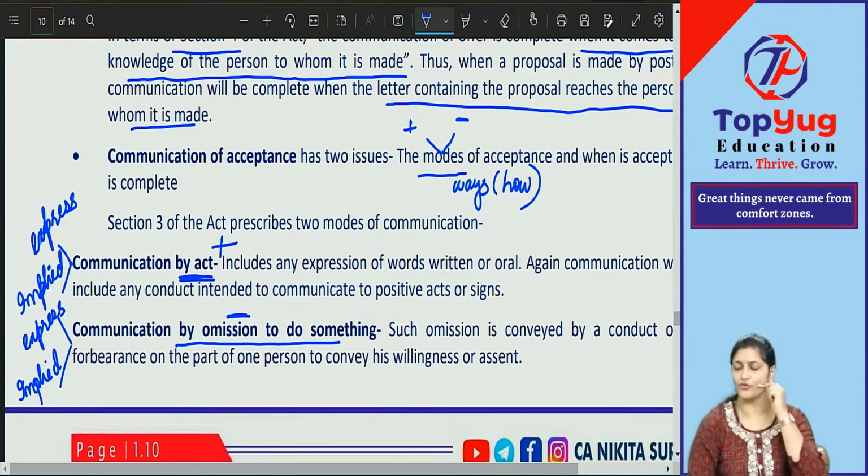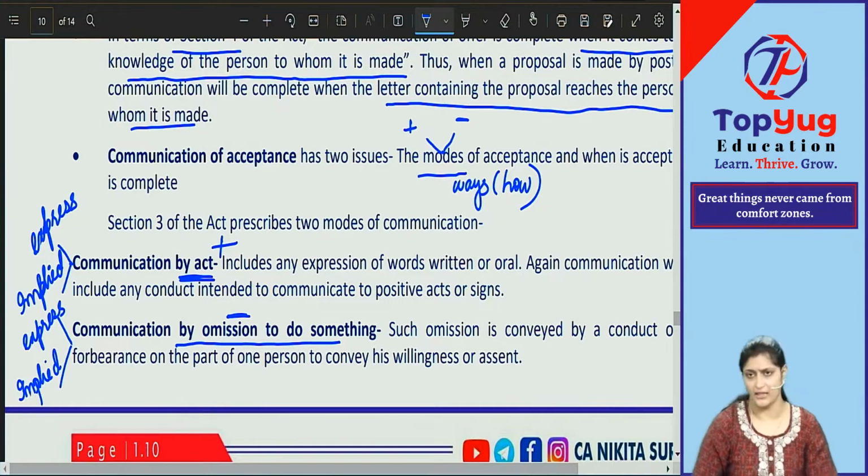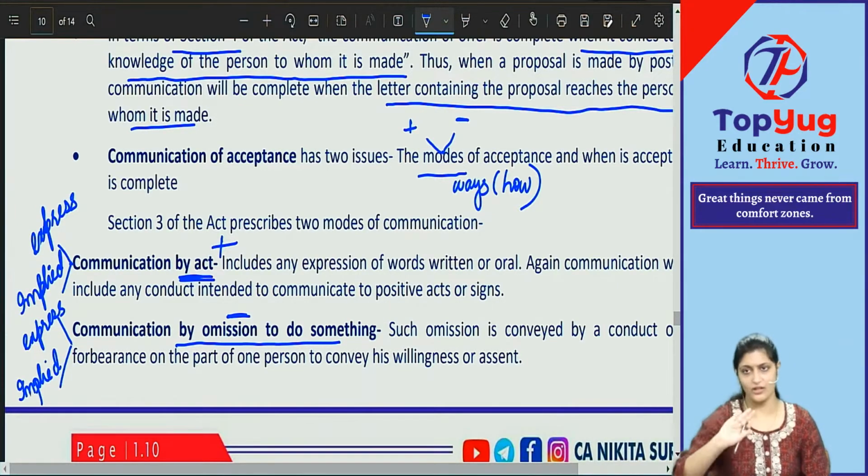Here you don't get confused that you are saying no to the contract. No, no. You are accepting the contract, but the offerer told you not to do something for him, and you are not doing that thing. You are accepting not to do that thing. That is acceptance. Here we are talking only about acceptance, where the contract is coming into existence. If I am telling you I want to sell you my car, and you are saying no, I will not purchase the car from you, then is there any contract? No. That no is not the no where a contract comes into existence.